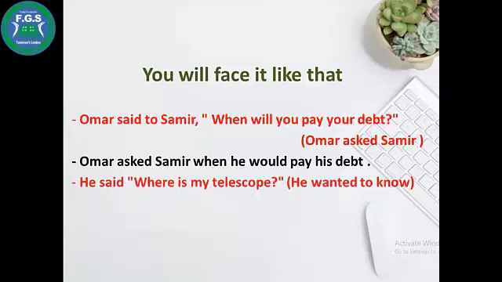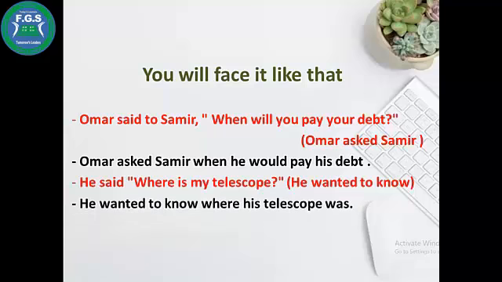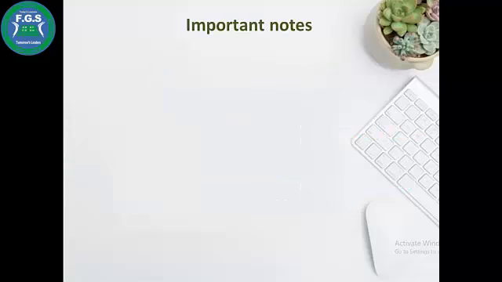He said, "Where is my telescope?" He wanted to know. I will remove the quotation marks and join with the same question word, where. Then I will start with the subject: my telescope will be his telescope. Is will be was. His telescope was. He wanted to know where his telescope was.